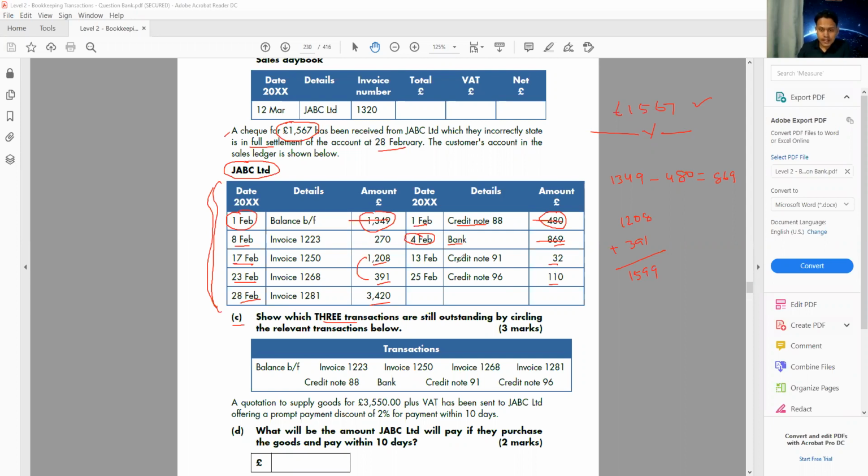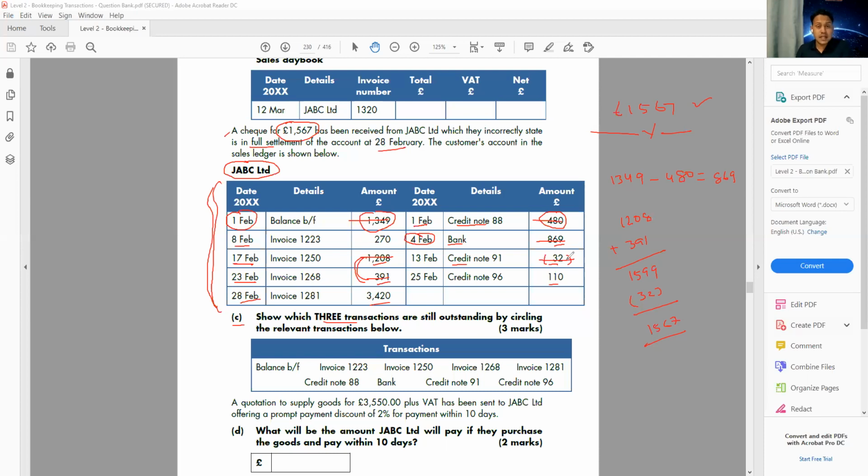So I can see there is a credit note here. Credit note number 91 is 32 pounds. And it looks like if I minus that, that gives me exactly 1567. And now I understand how he ended up with this balance. So I understand now he added this to invoice and he minus this credit note, and this balance 1567 he paid to me. So I can say now this one, and this one is clear.